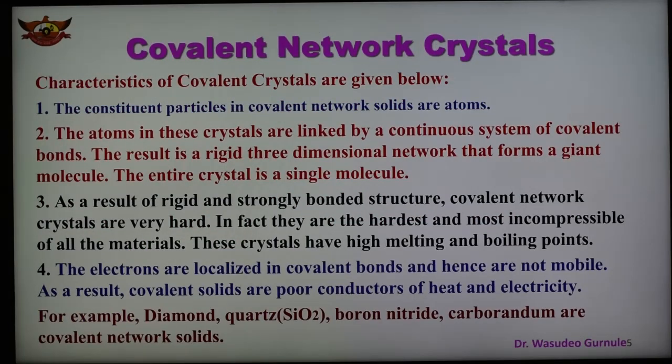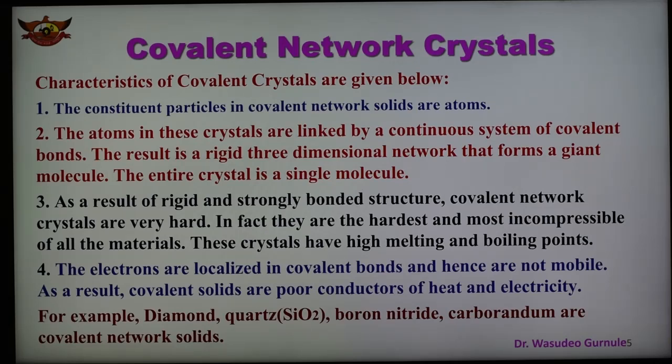The second type is covalent network crystals. In this case, the constituent particles are atoms, and the atoms of the crystal are linked by a continuous force of attraction, that is the covalent bond.